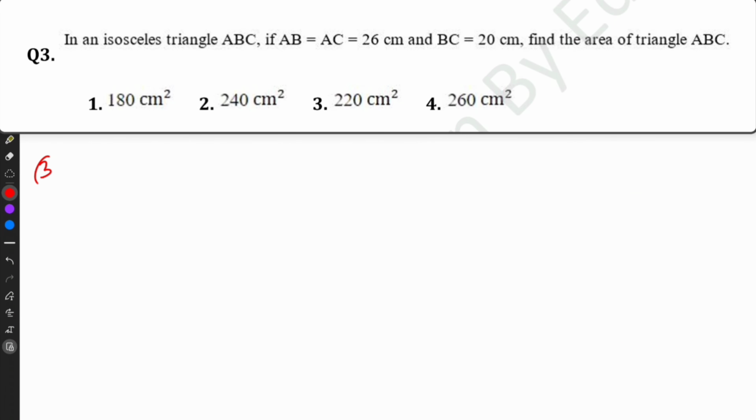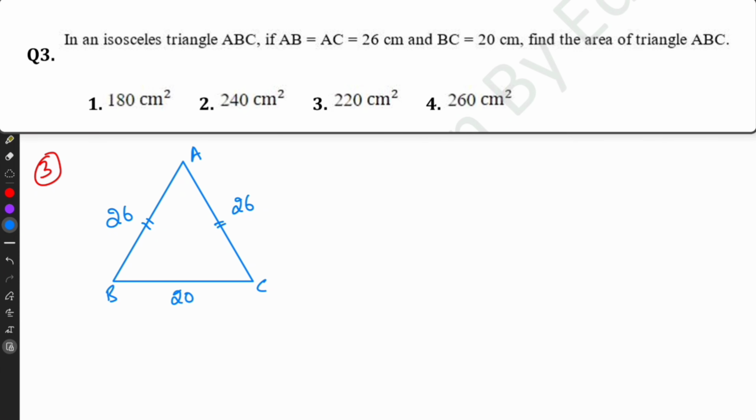Question number 3. In an isosceles triangle ABC, AB equals AC, that is 26 centimeters. BC is 20 centimeters. Find the area of triangle ABC. The formula for the area of an isosceles triangle is b by 2 into square root of a square minus b square divided by 4.